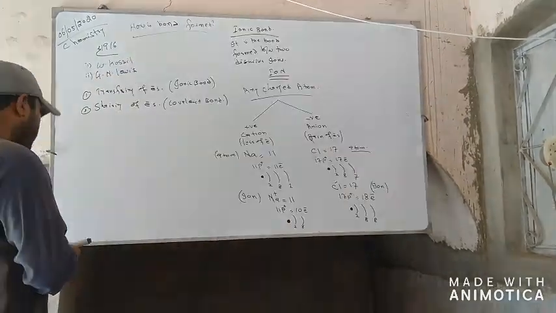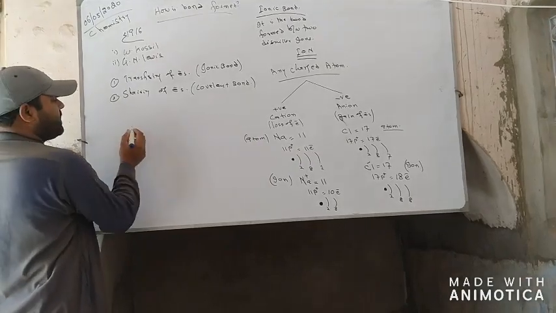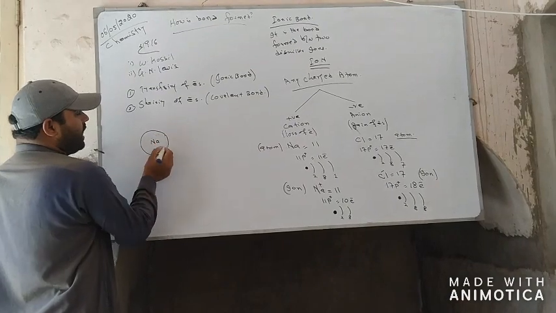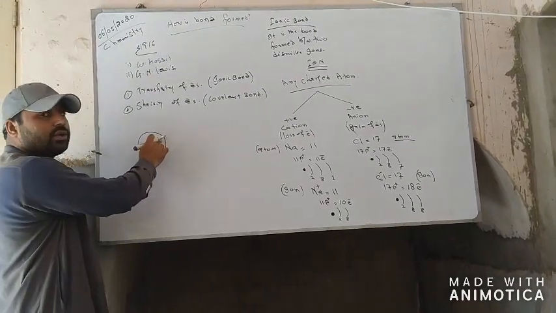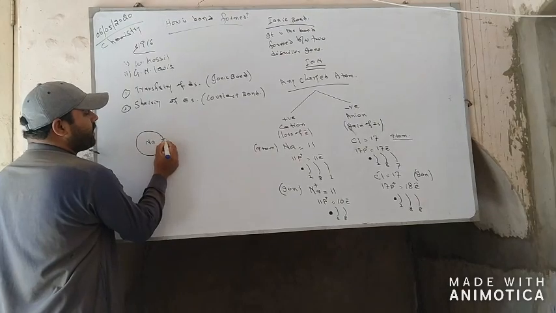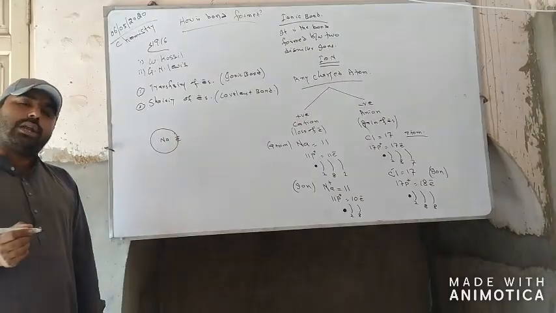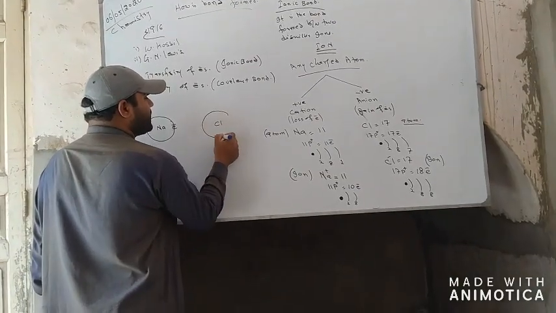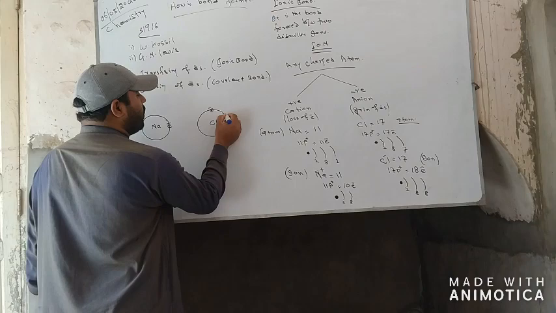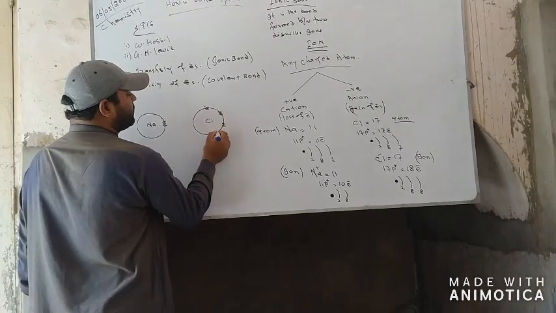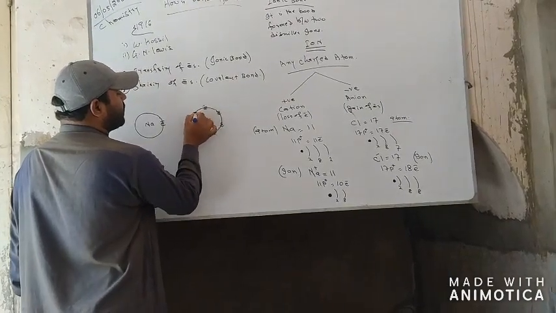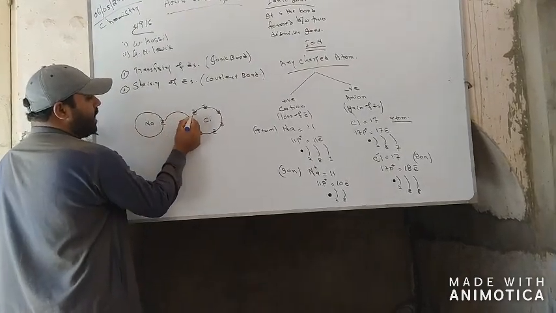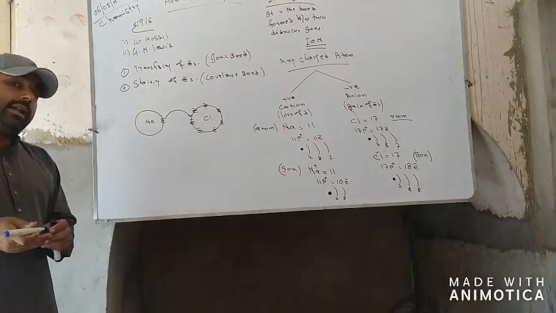Now here we are drawing the atoms of sodium. This is the sodium and this is the last shell of the sodium. Here is the 1 electron in the last shell of the sodium atom, and here is chlorine, and there are 7 electrons in chlorine's last shell. Now sodium loses that electron and chlorine gains that electron.